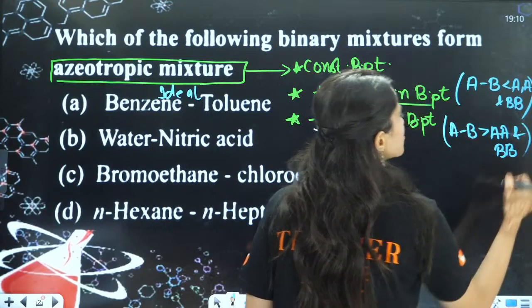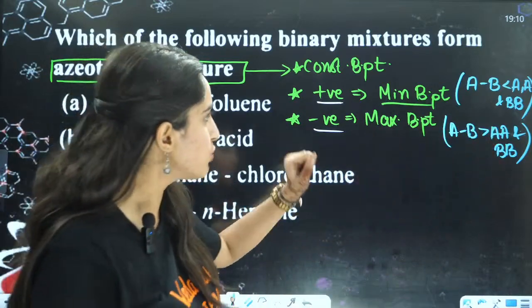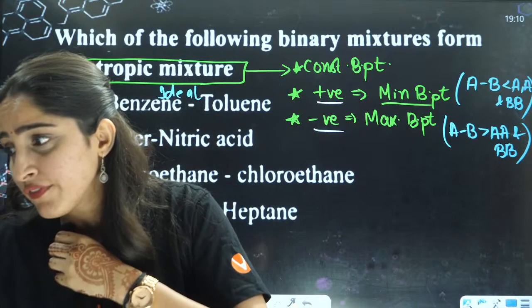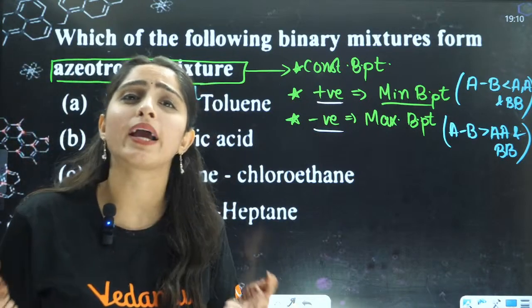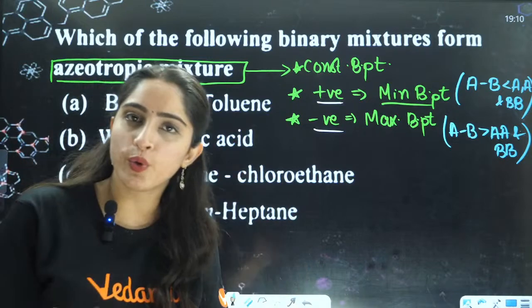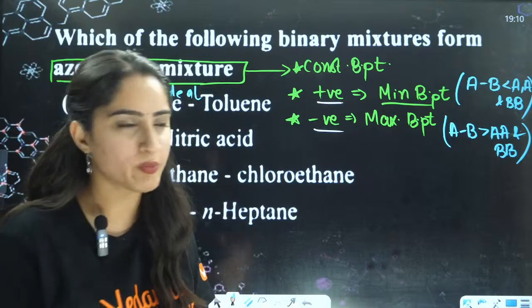Now, ma'am, how can you just say this? Please explain, ma'am. Okay, I'll explain also. Now, positive deviation means, students, yes, be active in the chat box also. Whatever you know, try to write it down in the chat box and don't make the class boring, okay? Don't make the class boring.